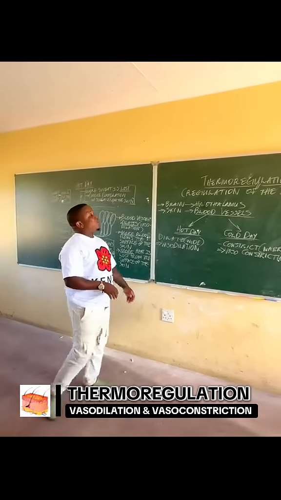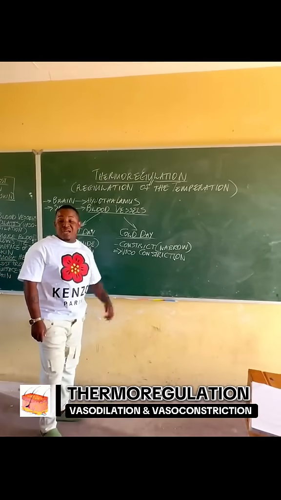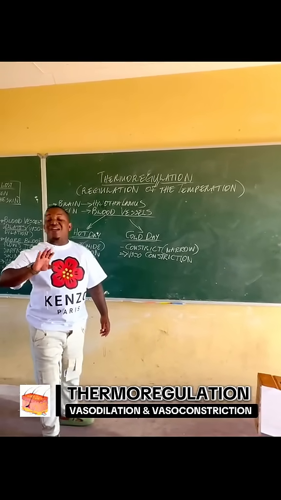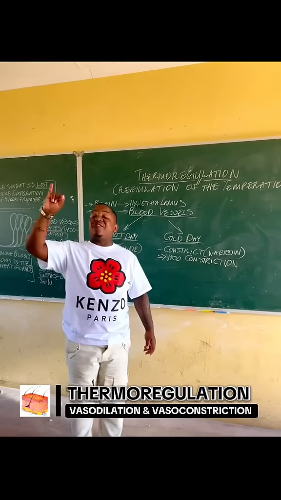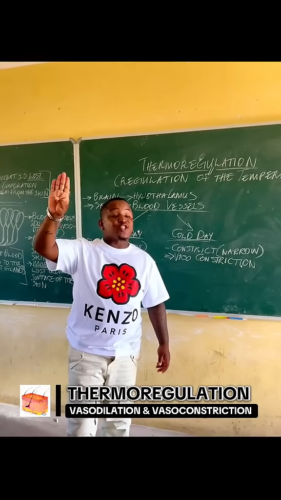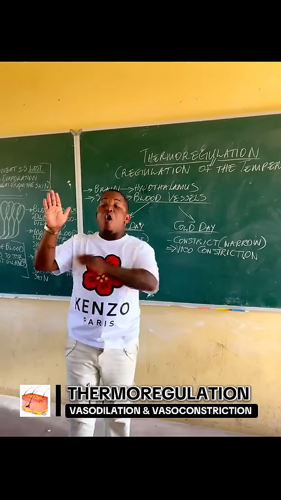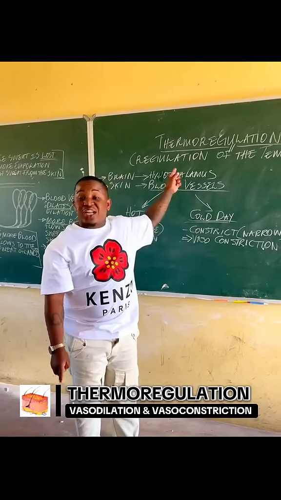So, guys, we have a topic which is called thermoregulation. It is called what? Thermoregulation. It falls under endocrine and homeostasis, and we said we have 5 negative feedbacks: your blood sugar level, your oxygen, your carbon dioxide, your salts, and what? And water. All of these 5 belong to endocrine. There's only one that belongs to exocrine.